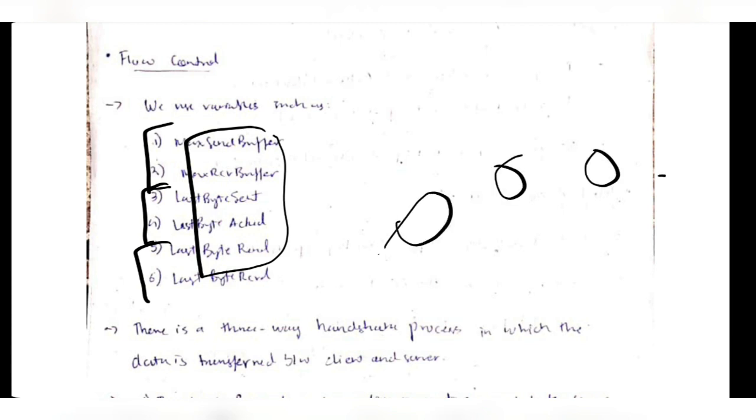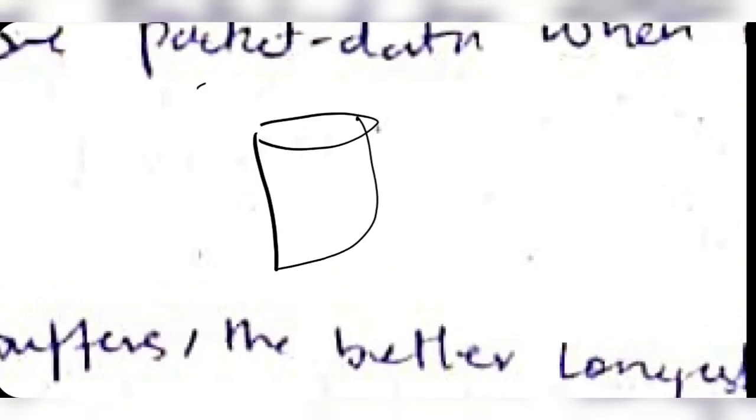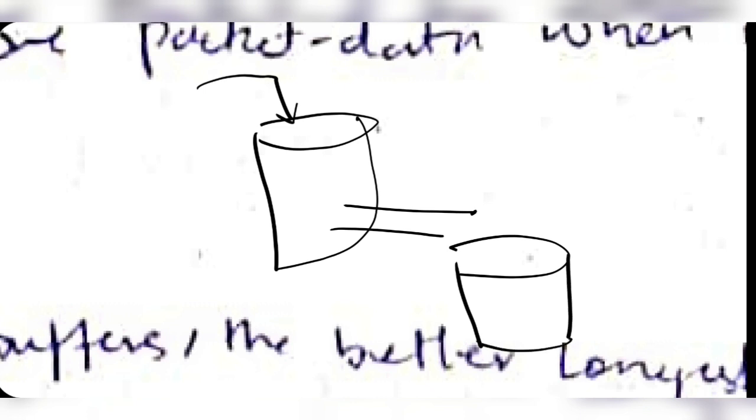Okay, and suppose that you have a bucket here. The bucket example is a good one to understand what congestion is. Suppose that you are pouring water from here. And this bucket is connected to another bucket here.